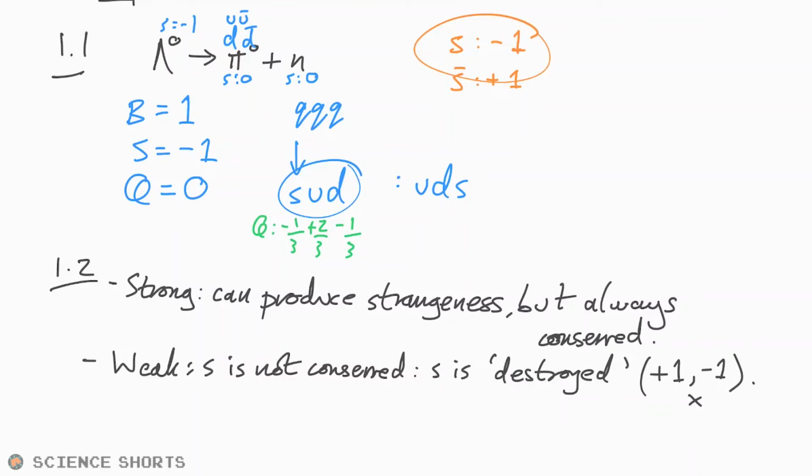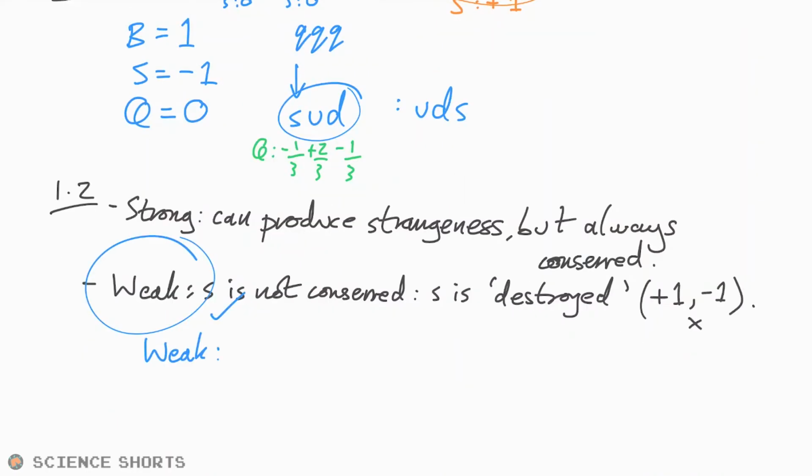So we're going from strangeness of -1 to 0 altogether. And so it looks like it's going to be weak because the strangeness is not conserved. And we can see that strangeness is destroyed and it's changing just from -1 to 0. It's just going up 1. So that checks out. So we can say it's weak as total strangeness is not conserved.